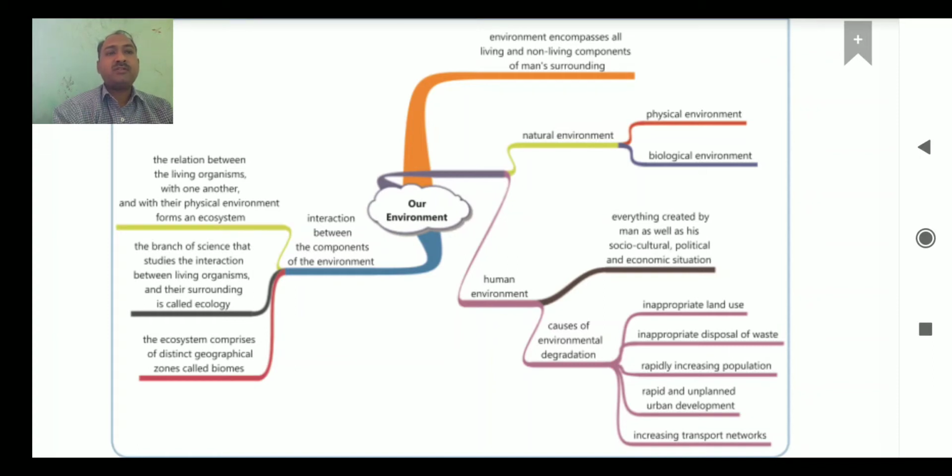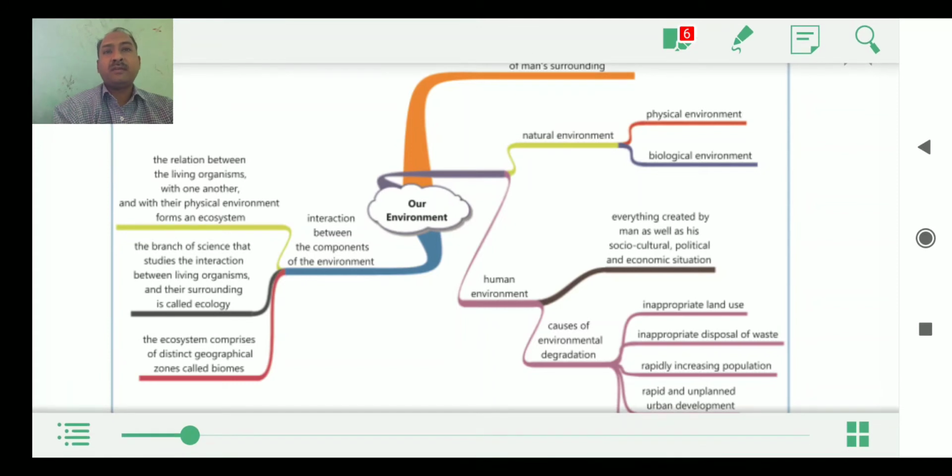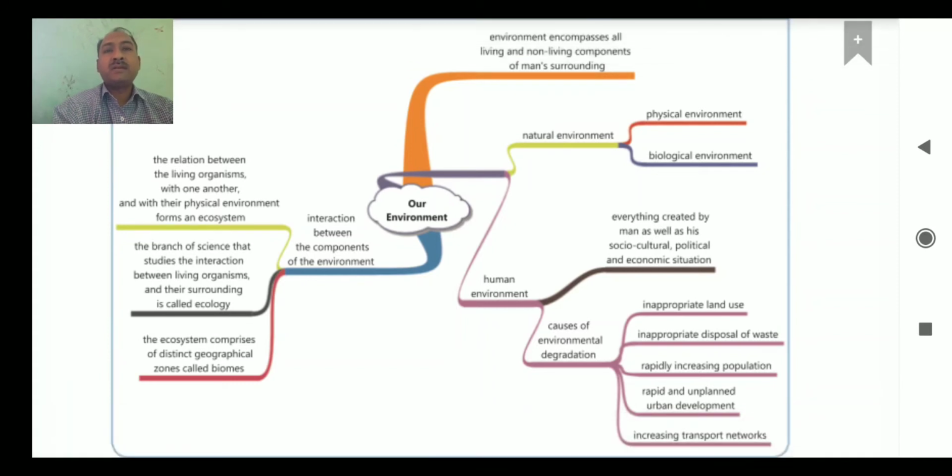And the last point is increasing transport networks. As you know, we use different types of vehicles, and these vehicles always emit harmful gases into the environment. If these harmful gases mix with the environment, definitely it will create many problems for human beings, such as breathing problems, skin problems, and different types of problems. So all these things we have already discussed in this chapter.